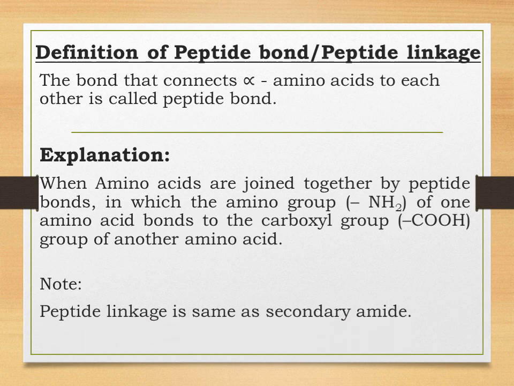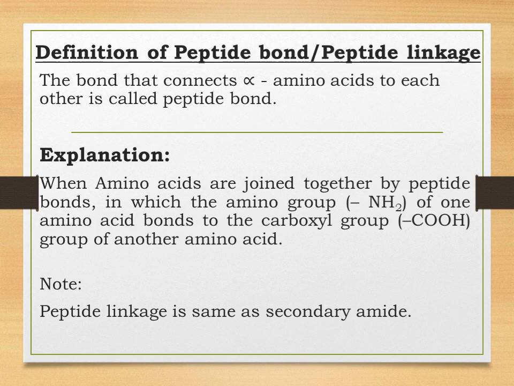Now a bond connects alpha amino acids to each other, and that bond is called a peptide bond. That is, an amide is formed between two or more amino acids, between the COOH group and the NH2 group, by elimination of a water molecule.